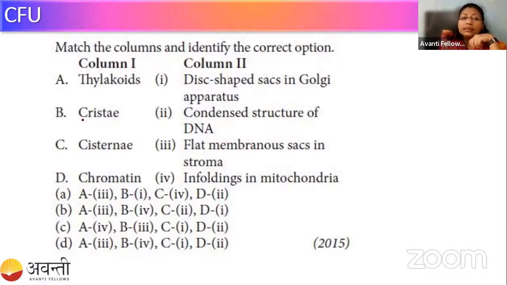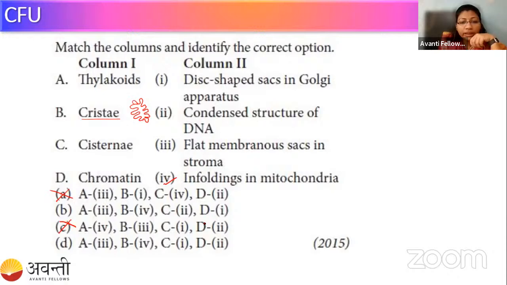Cristae are the foldings of the inner mitochondrial membrane, so we have to see where these foldings are given. The infoldings of the mitochondria are given by statement 4. Looking at the options again, the fourth statement for B is given in two options, B and D. So we can eliminate options A and C on that basis.